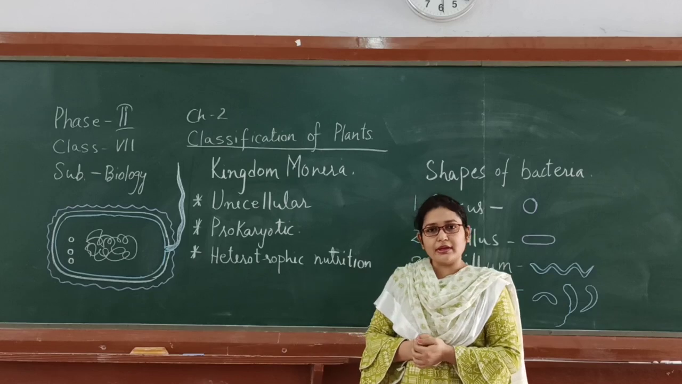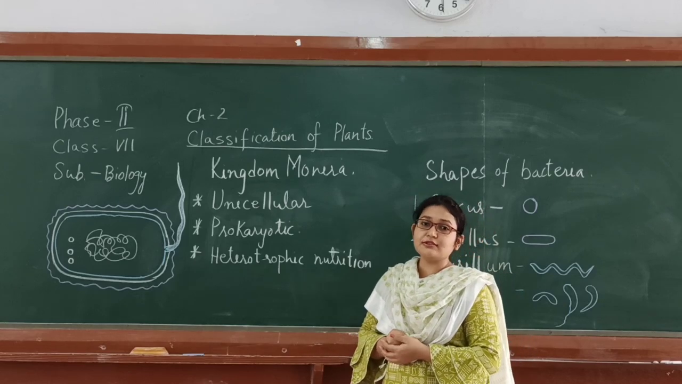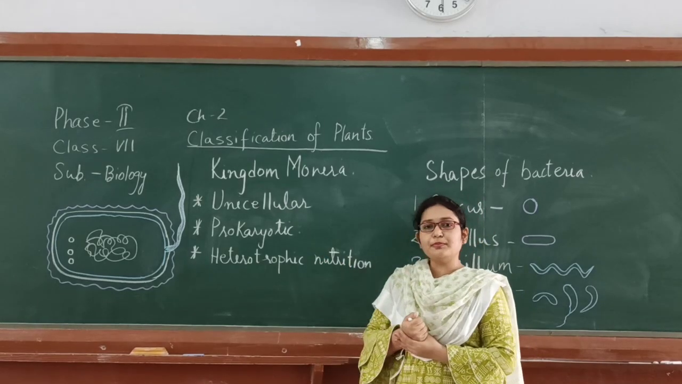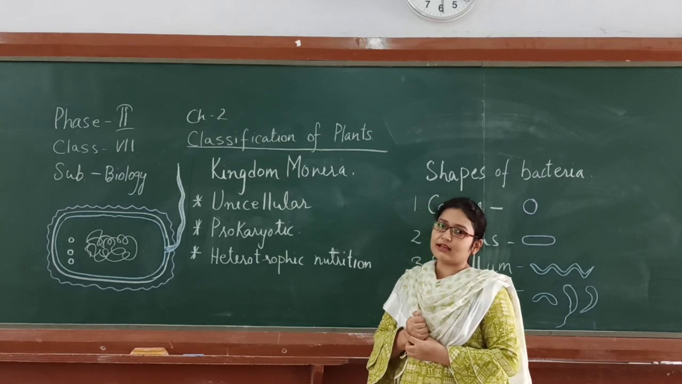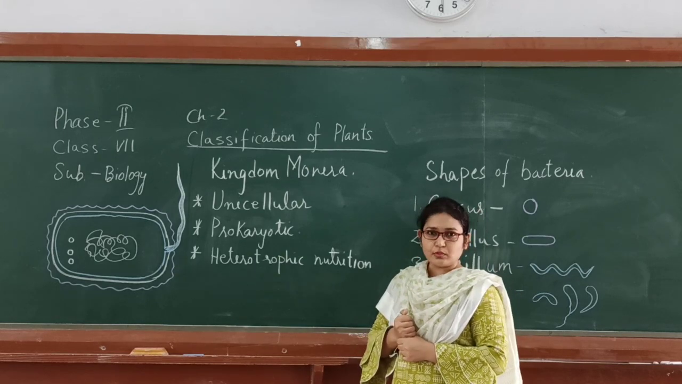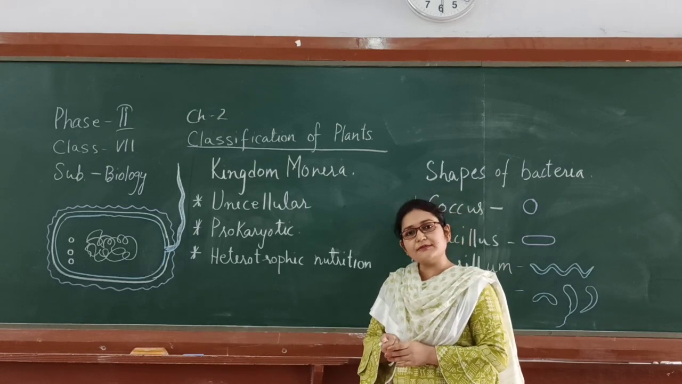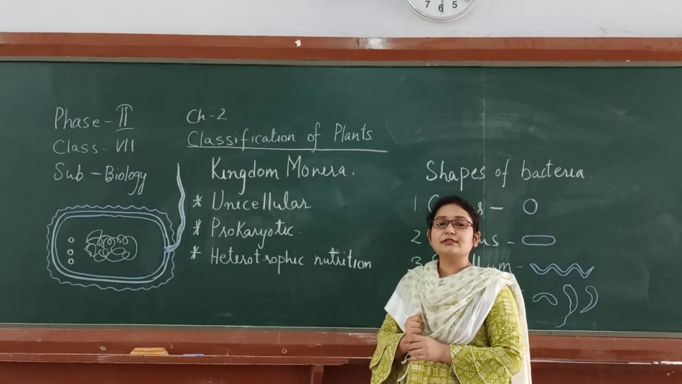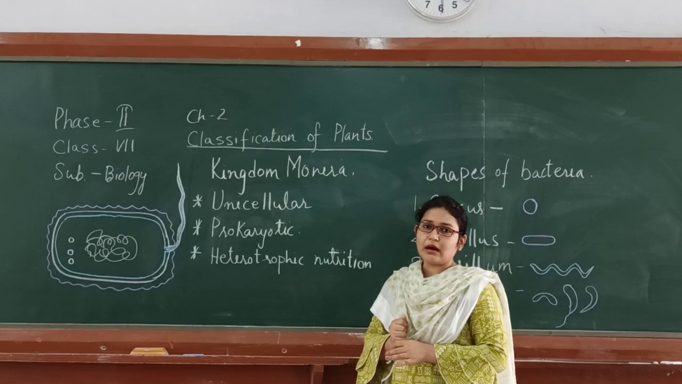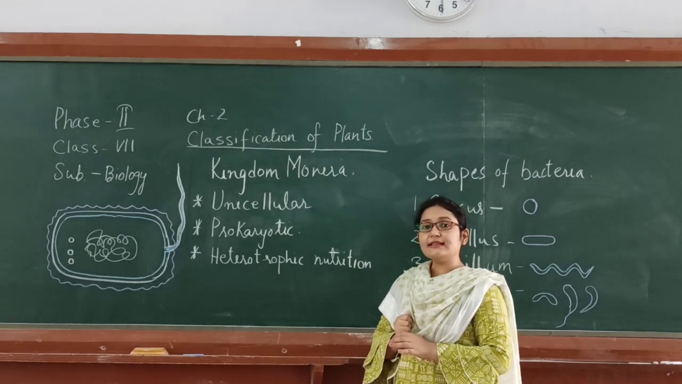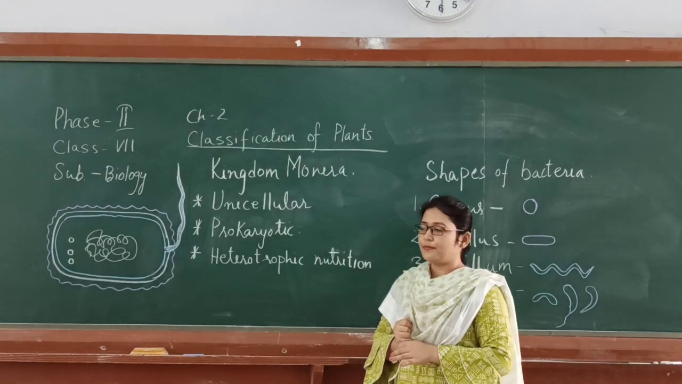Next, they are prokaryotic. What does prokaryotic mean? You have already read about prokaryotic organisms in your junior classes, but let's revise it once more. Prokaryotic means one which has a primitive nucleus and does not contain any membrane-bound cell organelles. The nucleus even is not membrane-bound.